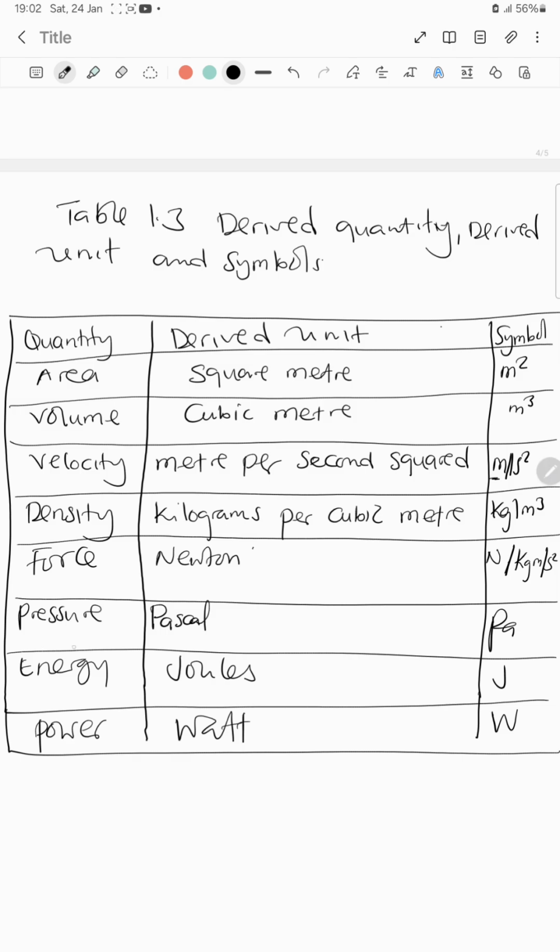Okay, so then pressure is measured in Pascal, which is Pa. Energy is measured in joules, which is J. Then power is measured in watt, which is capital letter W. Let me make mention that any physical quantity that is not among the 7 base quantities is going to be deemed a derived quantity. So weight, all those are deemed as derived quantities. Okay, so that's about that.